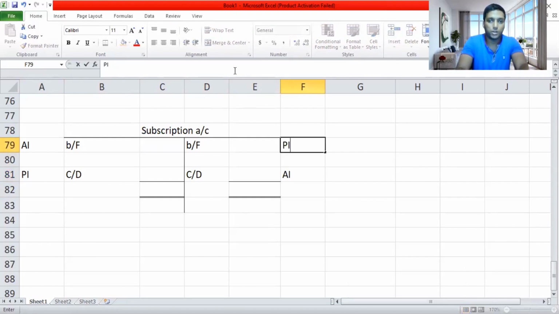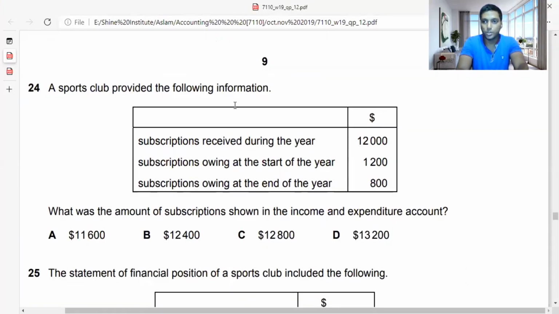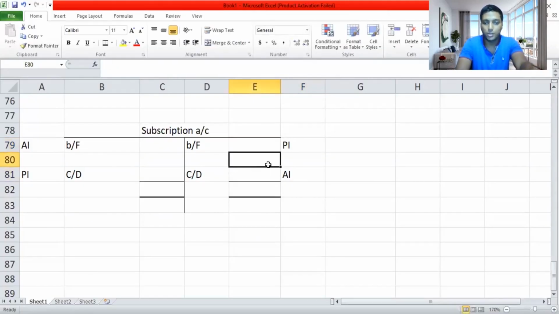To find out how this answer works for this part, let's move on to the point. It says the subscription received for the year is 12,000. So when you receive subscription, it should come under the credit side because it's money you are receiving. So receipt and payment account debit, subscription account credit.